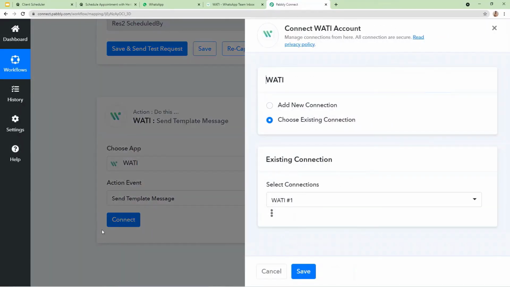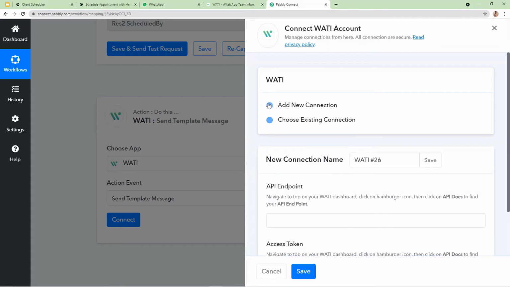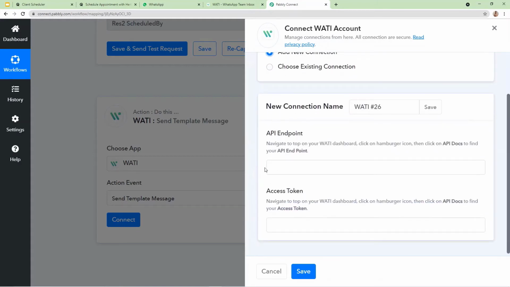Okay, so after clicking on connect, it is asking us to make the connection, connect Vaati account. For this, I'm going to click on add new connection. After clicking on add new connection, we have to fill these rows. The first one is API endpoint. The second one is access token.